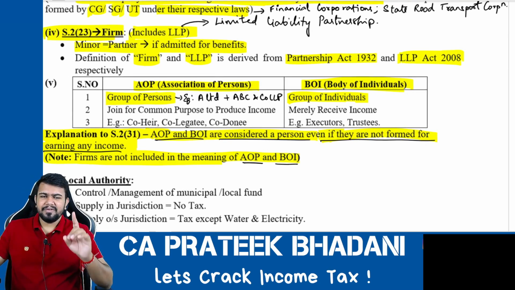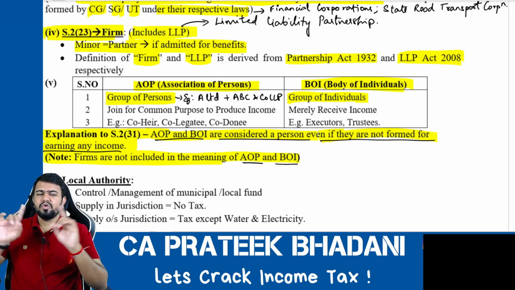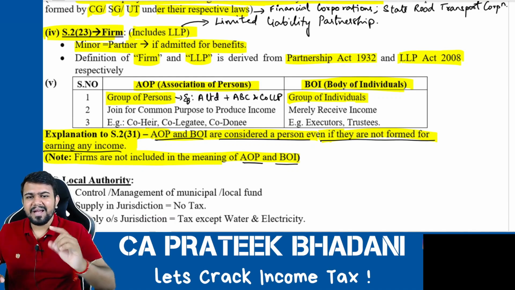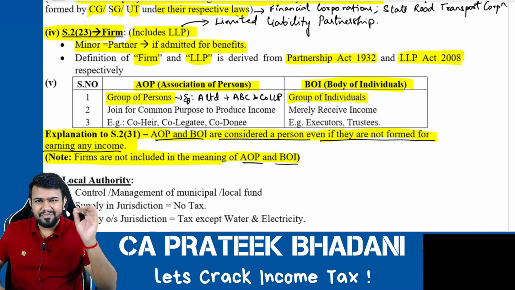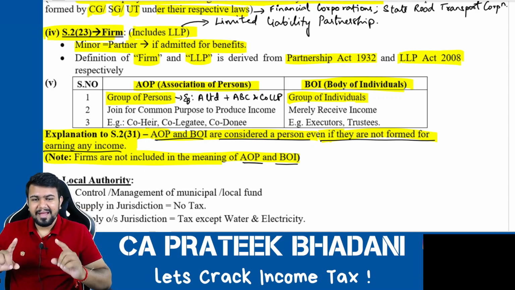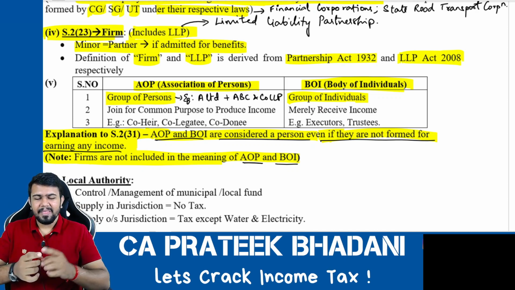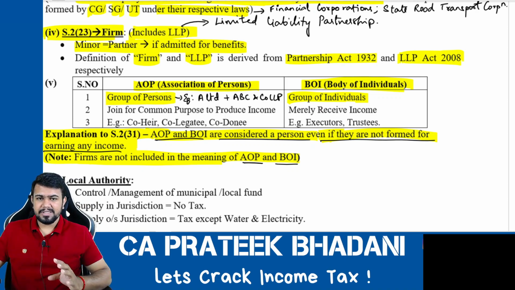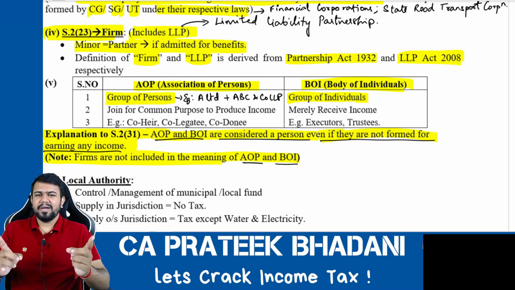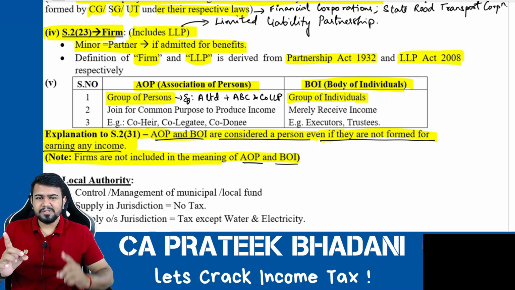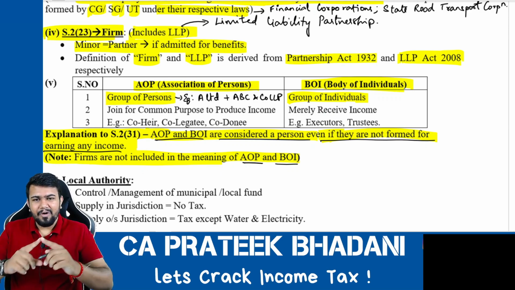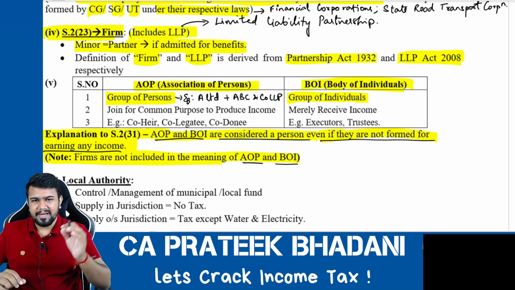Now, the first difference is very clear. If there is a group of persons, and in that group you see any person other than an individual, then confirm it is AOP. However, if you see a group of persons which only consists of individuals, then that group of persons can be AOP also, it can be BOI also. Now how to differentiate between AOP and BOI if all the people in the group are only individuals?